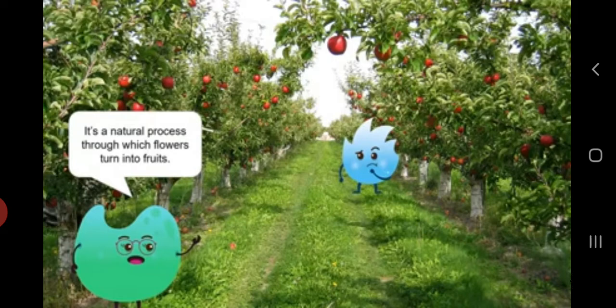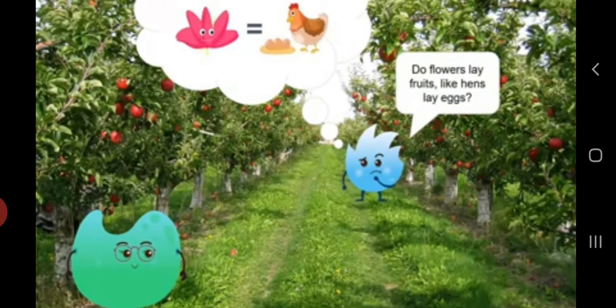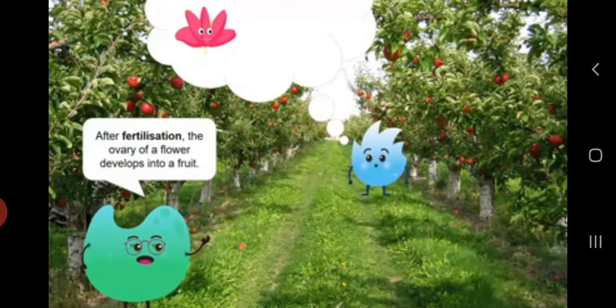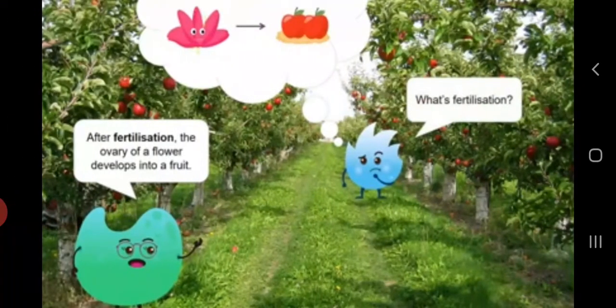We all know it is a natural process through which flowers turn into fruits. But do flowers lay fruits like hens lay eggs? No. After fertilization, the ovary of a flower develops into a fruit. So, what is fertilization? Let's see.